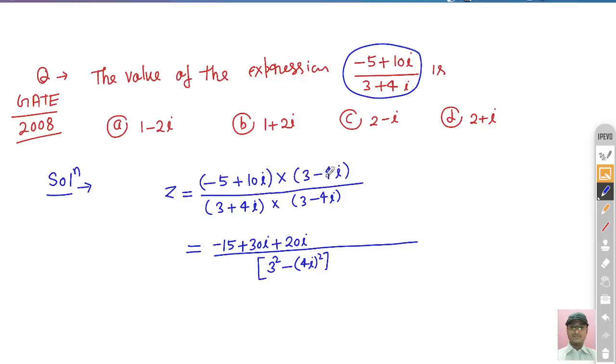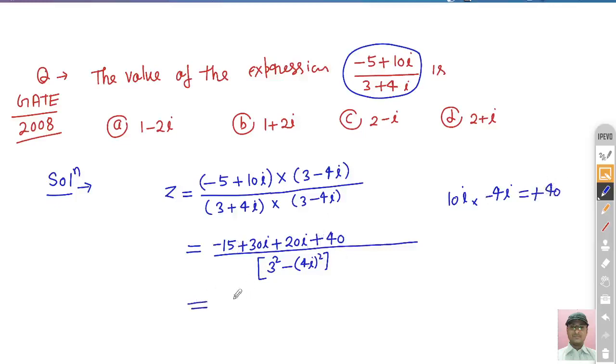The last one is 10 iota times minus 4 iota, which is minus 40 iota square. Since i square is -1, and minus minus becomes plus, this becomes plus 40. So once you simplify, what will you get?